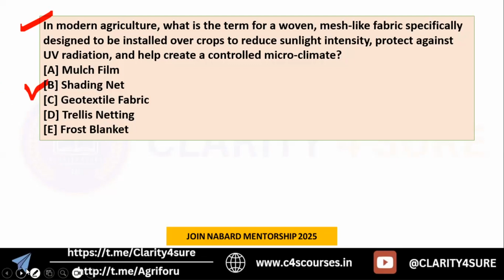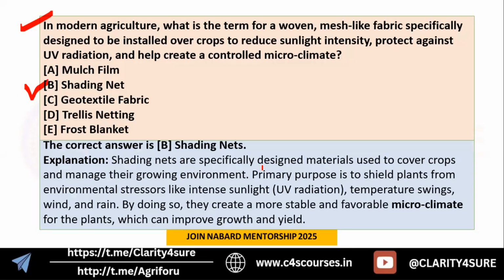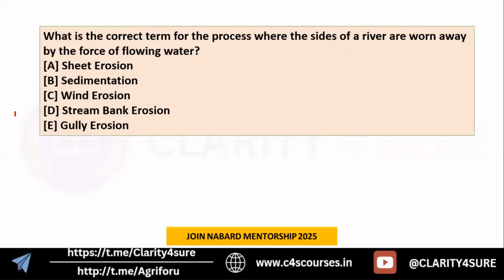Okay, so shade net is specifically designed from materials like woven, mesh-like fabric, and the purpose of these shade nets is to give a cover, okay, to reduce the intensity of sunlight or UV radiation, to control the temperature, and to protect the crop from wind, rain, or any fluctuation in the surrounding environment. Okay, and it is going to create a more stable and favorable microclimate for the plants. Okay, so this is what the shade net is. Next question is in front of you.